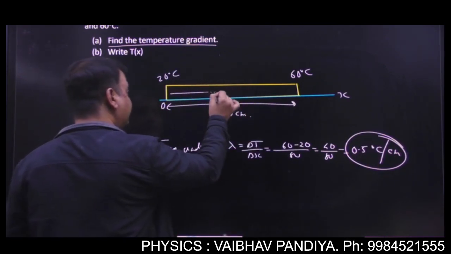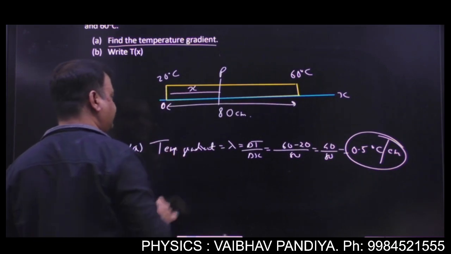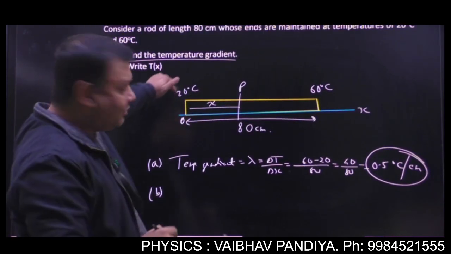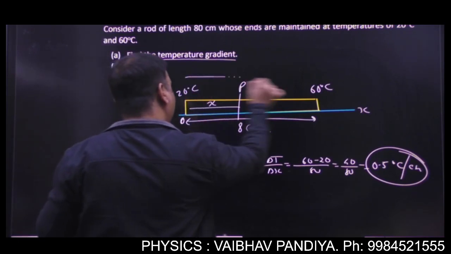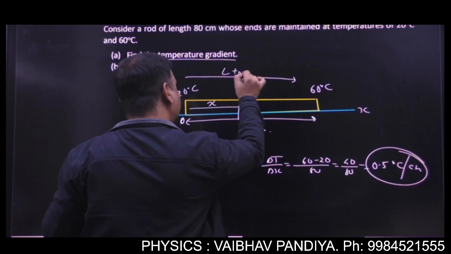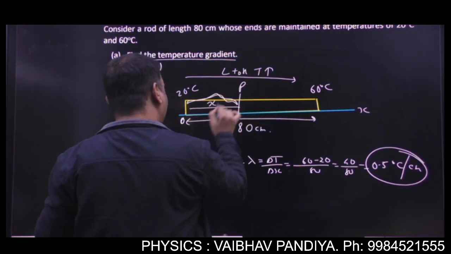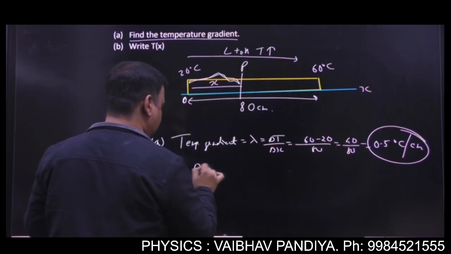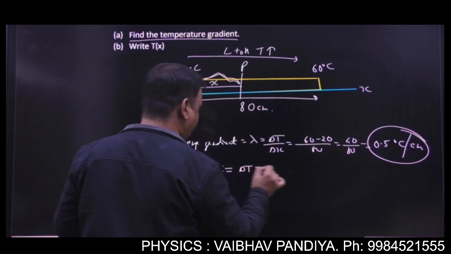Now you have to find the temperature of any point at a distance x. Here is the origin. So say you're moving from lower temperature to higher temperature. So when you're moving from lower to higher, the temperature will increase. So say this segment, O to P. The temperature changes by delta T. So delta T will be what?